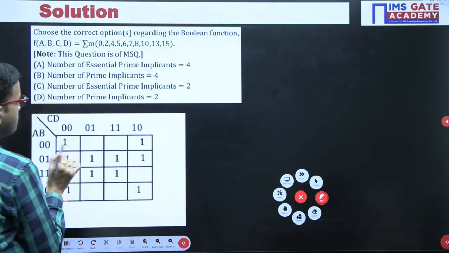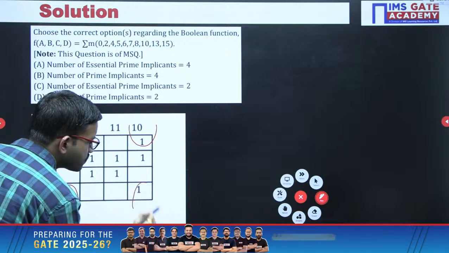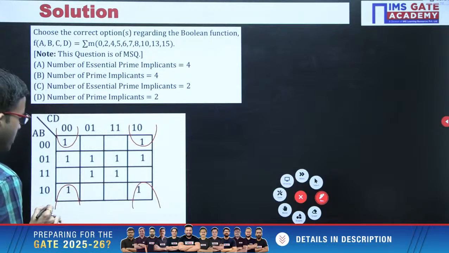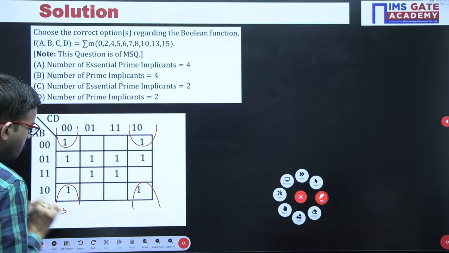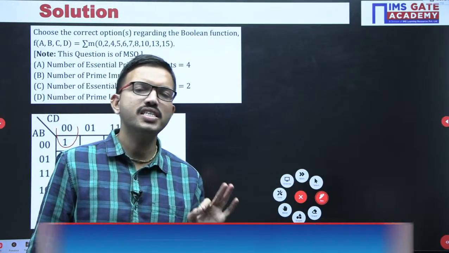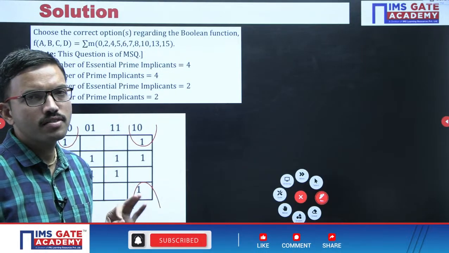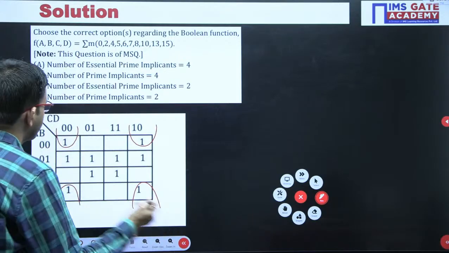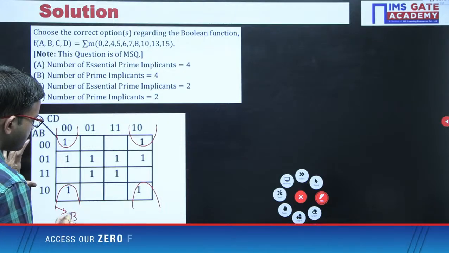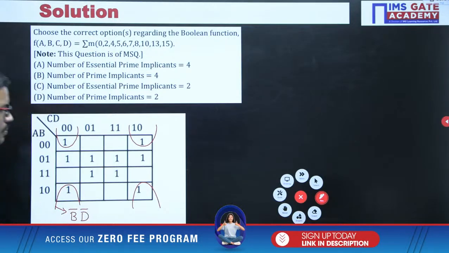Okay, say for example here we can do the corner 4 ones together, that is one grouping. For this question, no need to write the terms, you can just give the numbering, that will be sufficient. But with the help of this question, I want to give a further conclusion point, that is the only reason I am writing the corresponding product terms. So here B bar, since B value is 0, and column wise D value is 0, D bar. So B bar, D bar.